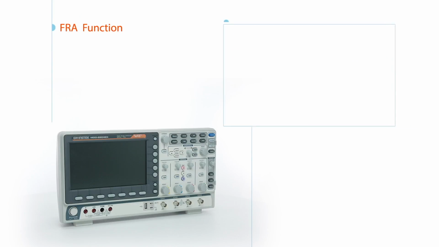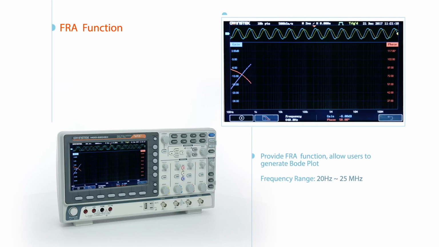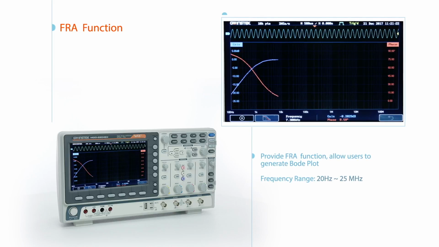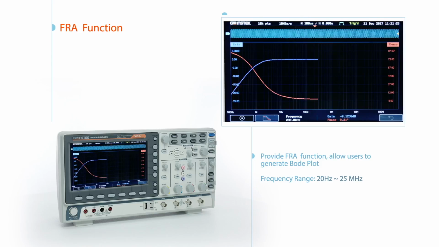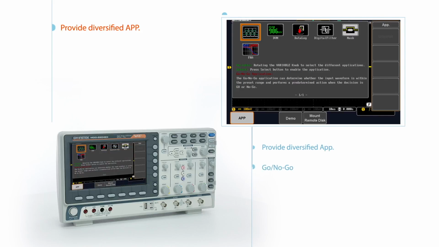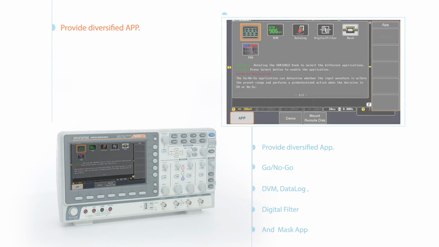The MDO-2000E provides FRA function, frequency range from 20 Hz to 25 MHz. It allows users to generate a Bode plot and provides diversified apps.